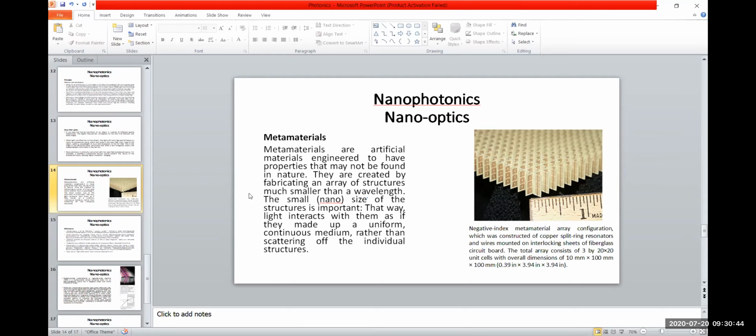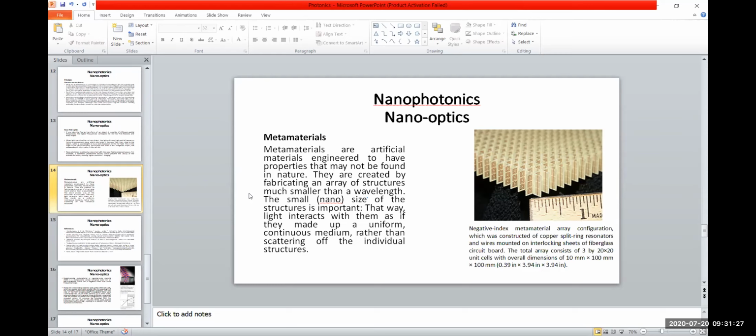Metamaterials are artificial materials engineered to have properties that may not be found in nature. They are created by fabricating an array of structures much smaller than a wavelength. The small nano size of the structure is important, because that way light interacts with them as if they were made up of a uniform continuous medium rather than scattering off the individual structures. In the diagram, you can see a negative index metamaterial array configuration, which was constructed of copper split ring resonators and wires mounted on interlocking sheets of fiberglass circuit board.